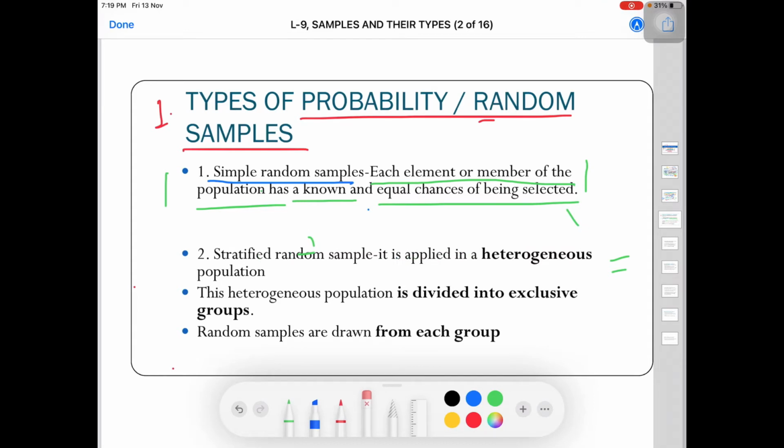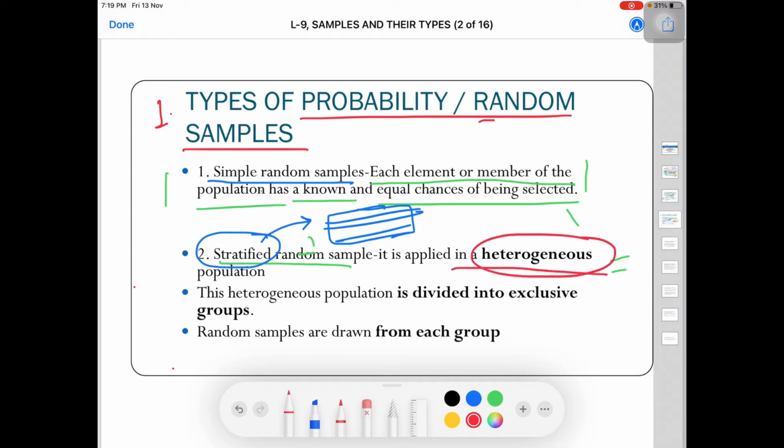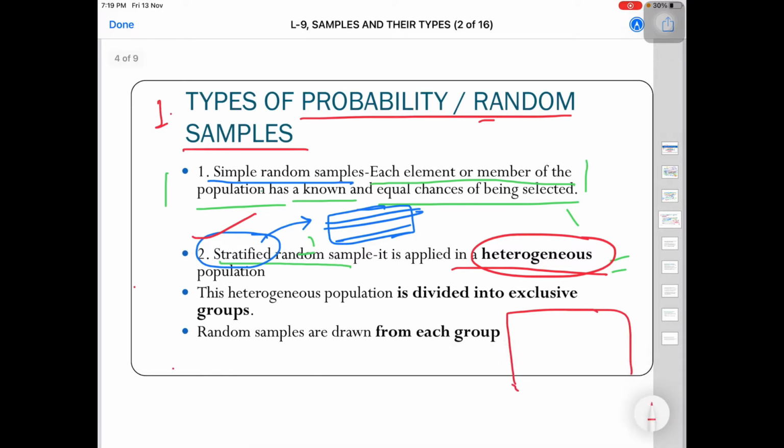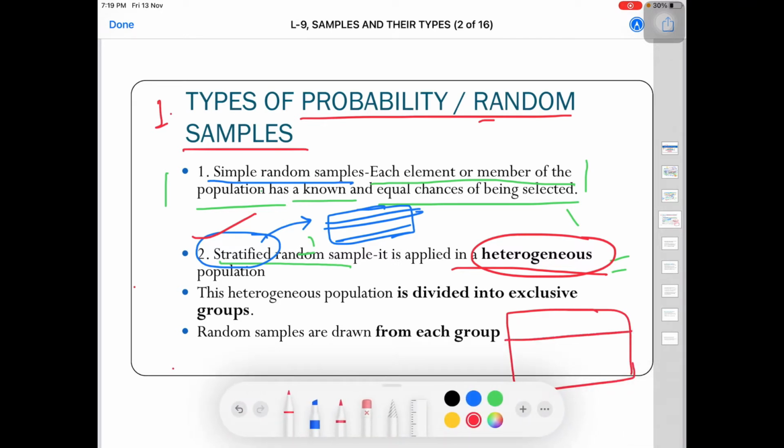Next we have stratified random sampling. Okay, so here the word stratification already denotes that some kind of layering or division is going on. First understand this: it is applied in a heterogeneous population. If there is a heterogeneous population, then you apply stratified random sampling. So how do we do it? For example, you go to a college and that college has two streams. One is science and the other is humanities.